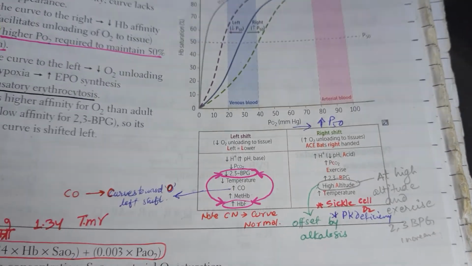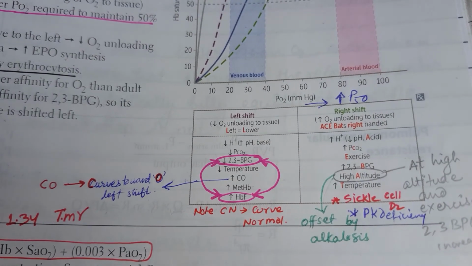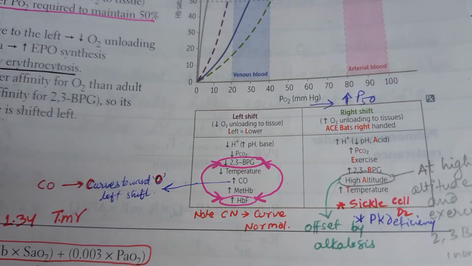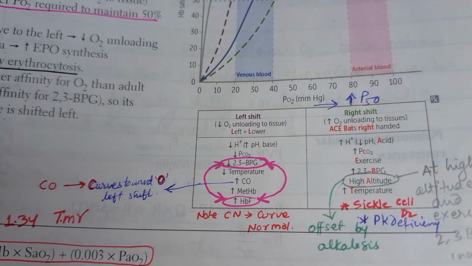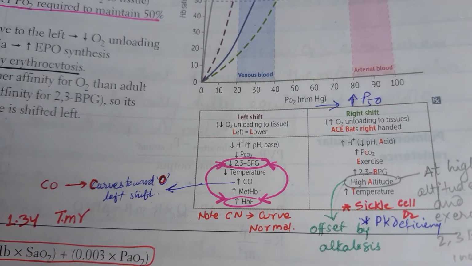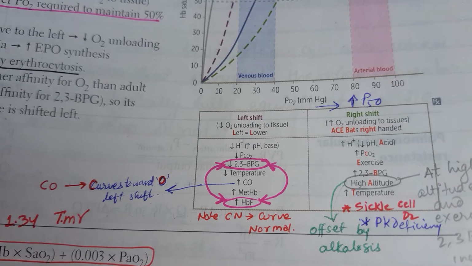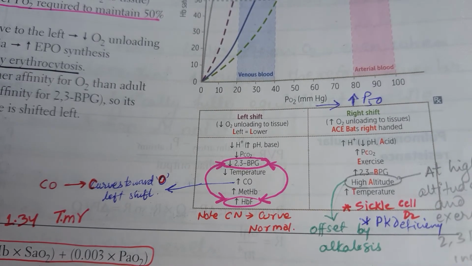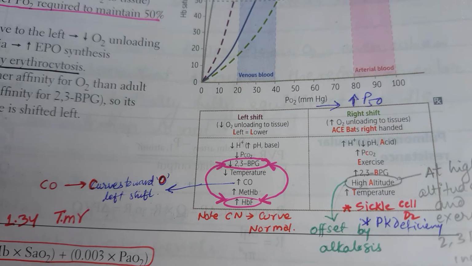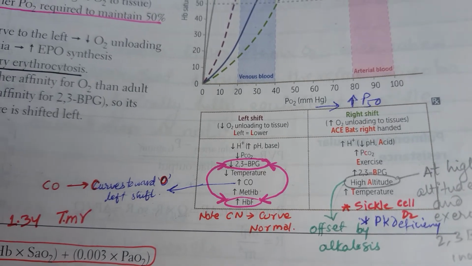One special thing that you need to remember in the left shift is that carbon monoxide and methemoglobin, both of these will lead to the shifting of the oxygen dissociation curve towards the left side. Remember that. But it is very important to mention that the curve is normal during cyanide toxicity.